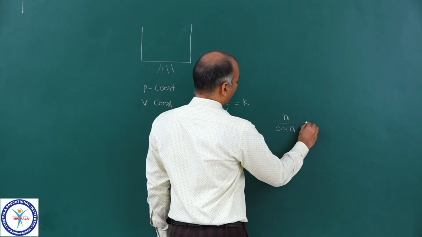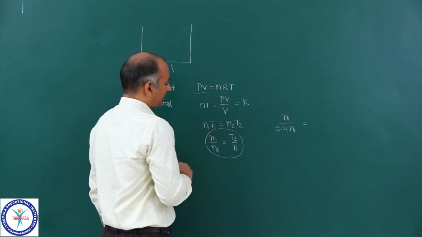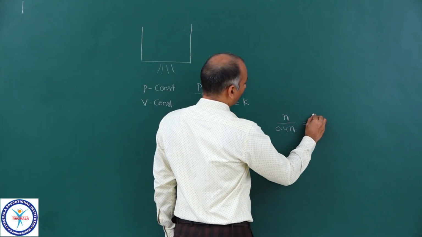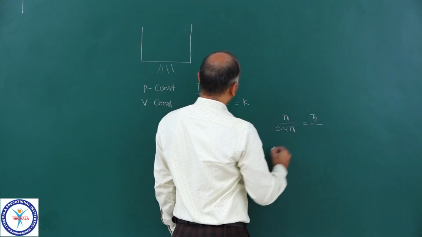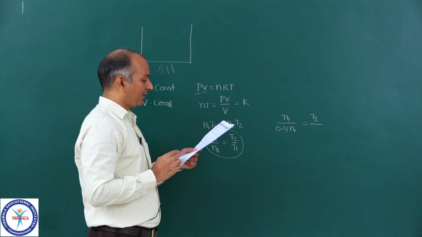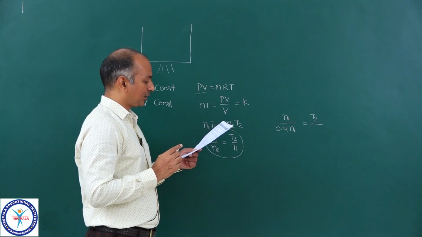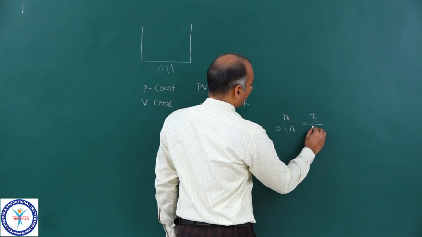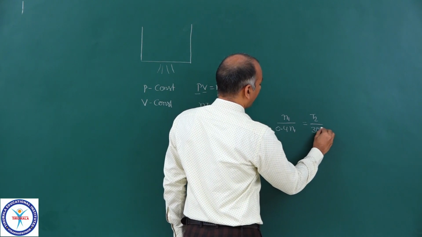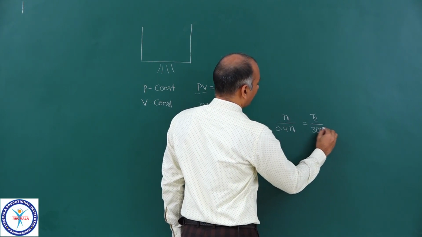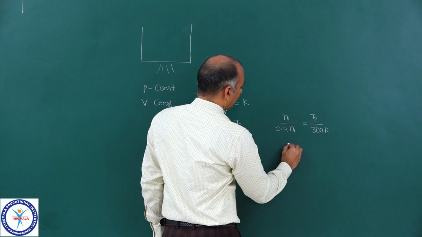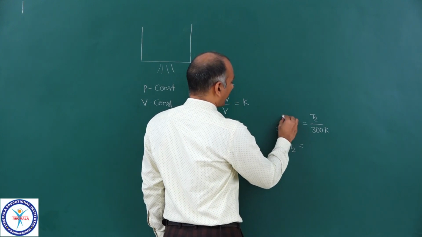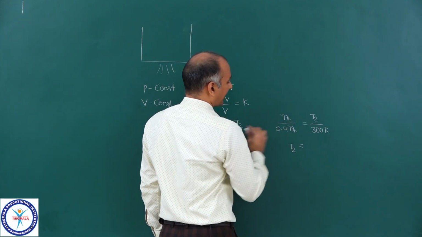So that is equal to N1 upon N2, that is equal to T2 upon T1. T2 we require, and T1 is given to you, that is 27 degrees Celsius, that is 300 Kelvin. Now we can write down T2 is equal to, N1 and N1 get cancelled.